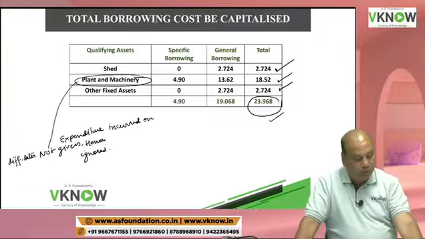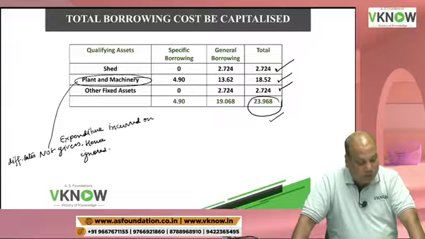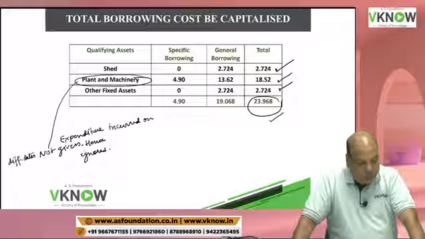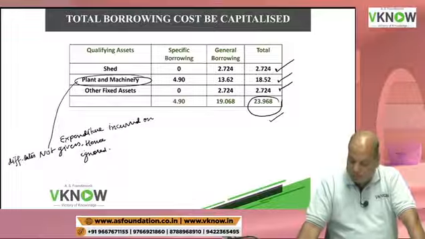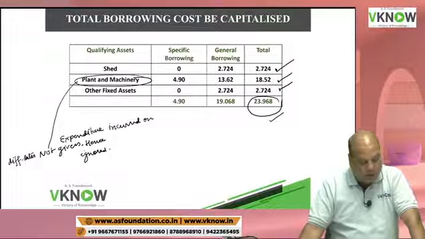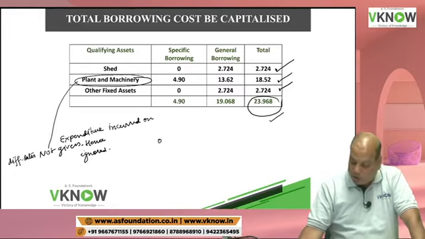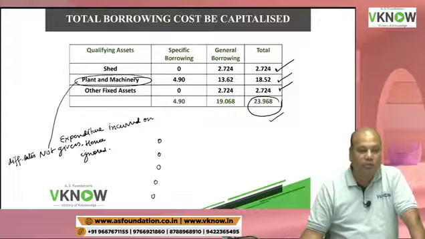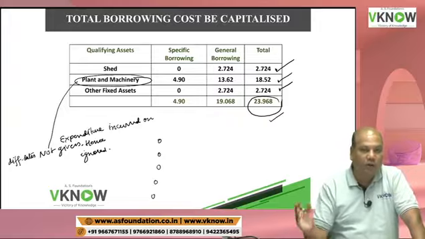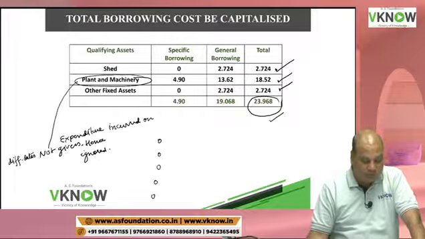They have not mentioned in the problem how much expenditure was incurred on different dates, right? So we will assume the expenditure given is average expenditure, otherwise you can't solve the problem. You need the different dates when expenditure was incurred, because you can't incur all the expenditure on the first day of the year.